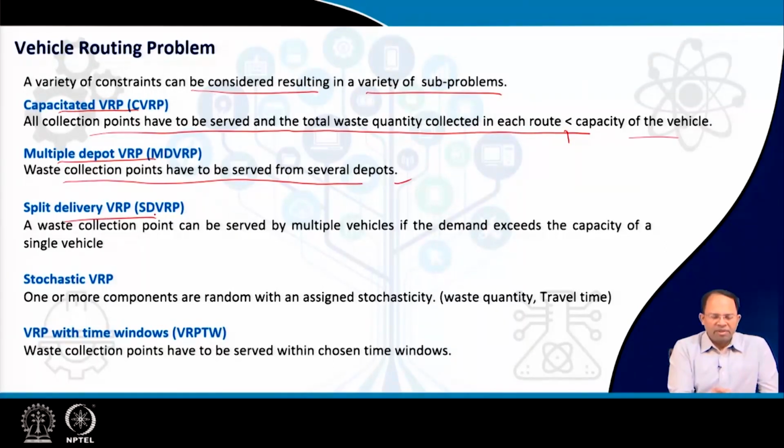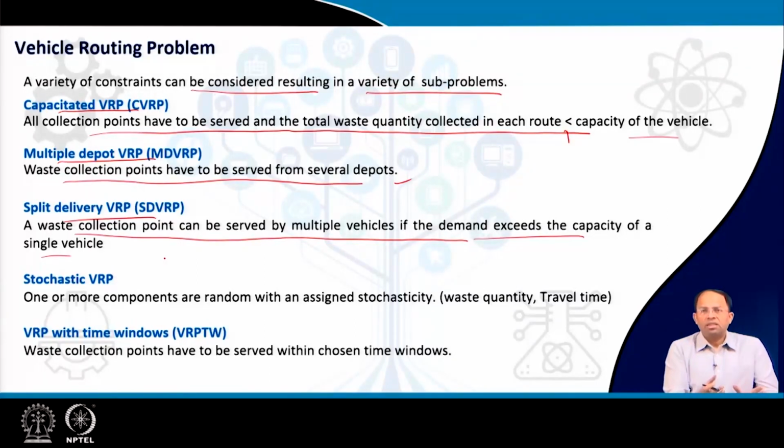Then split delivery VRP, where a waste collection point can be served by multiple vehicles if demand exceeds the capacity of a single vehicle. Of course, if we have many collection points, but some of them have 3 or 4 bins because it is a large collection point like a market and so on, in that case, it has to be served by multiple vehicles. So, how do I do the overall allocation of routes for all these vehicles, with some common points where all vehicles will come? That has to be determined.